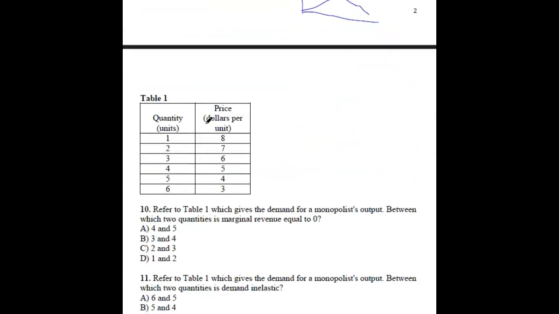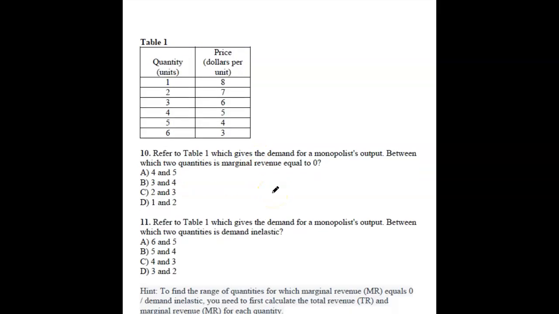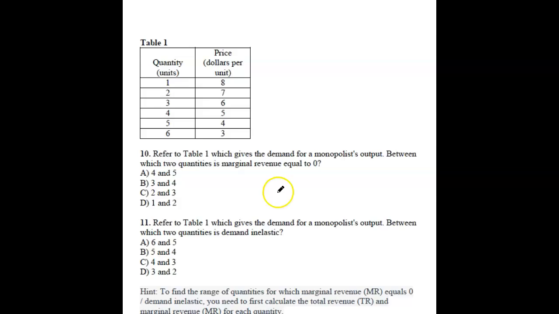Let's see these ones. Okay, so Table 1, which gives the demand between two quantities, marginal revenue 0. Over here you need marginal revenue, right? We don't have the marginal revenue column. Yes, we need marginal revenue, but we also need the revenue. So we need to find the revenue.